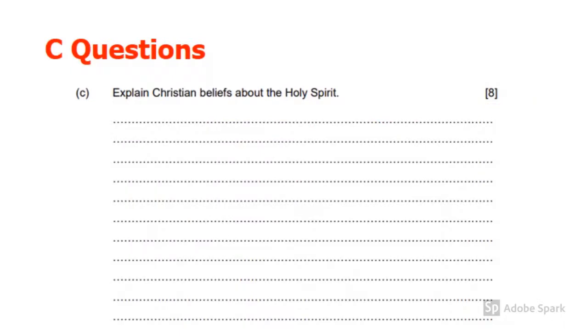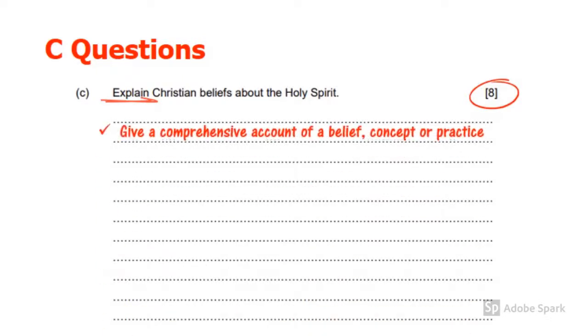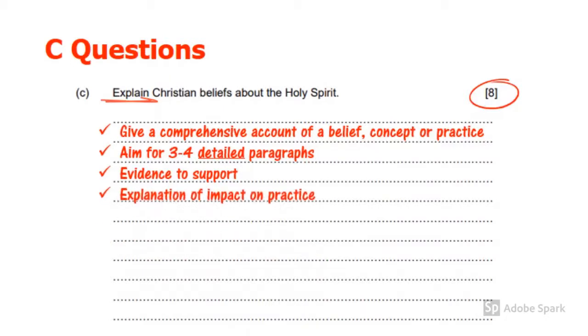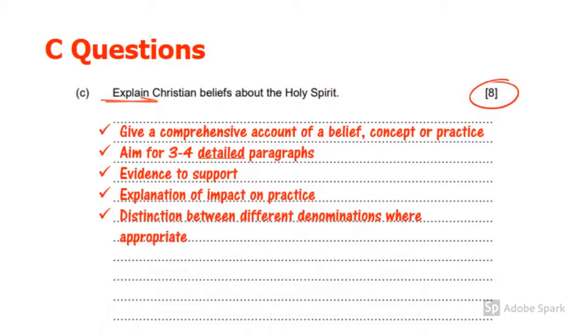As you can see, C questions are worth 8 marks. You have 8 minutes to answer those questions. The trigger word will always be explain. In these questions, you need to give a comprehensive account of a belief, concept or practice, so I would aim to give 3 to 4 detailed paragraphs. It's more important in these C questions that you add evidence or examples to support your points, and that your explanations consider the impact that this concept has on religious practice. Where possible, distinguish between different denominations.